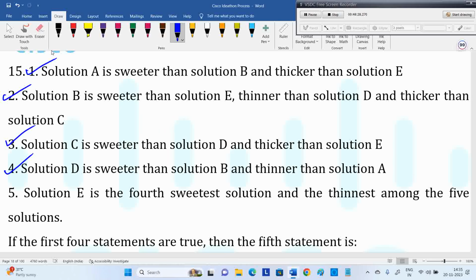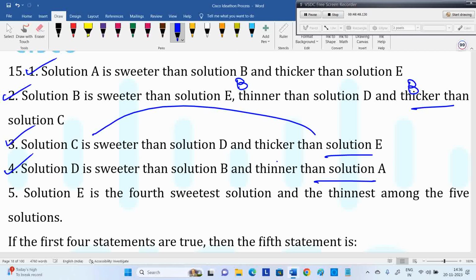Comma also means "and only." When it is "and," this is related to E, B only. B is thicker than C. B is thinner than D. Comma represents "and only." When it is "and," whatever follows next comes to this one. Here C is thicker than E. D is thinner than A. After "and," whatever follows is related to the first person.